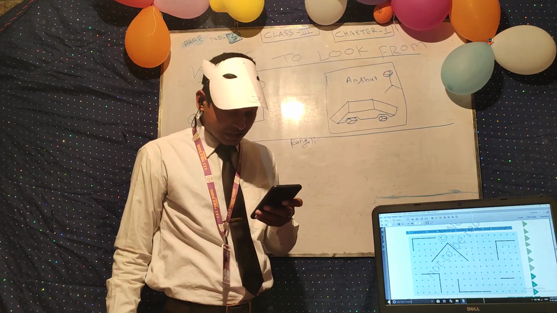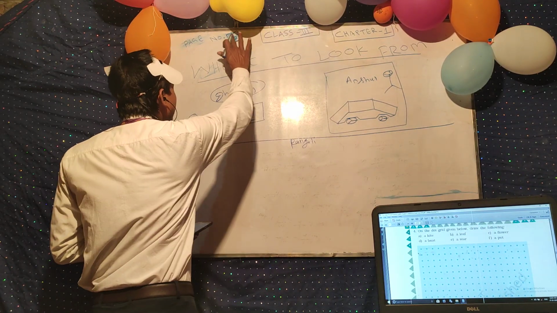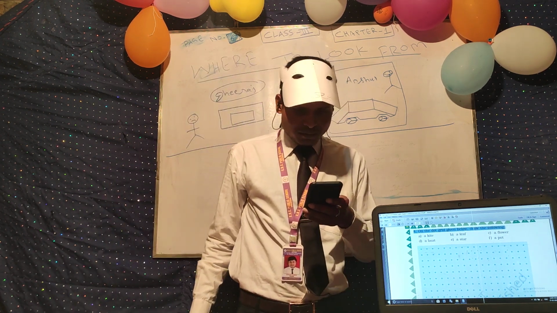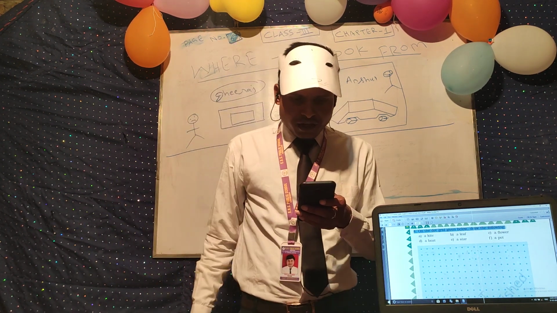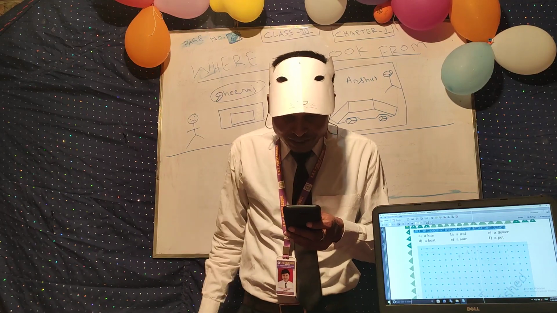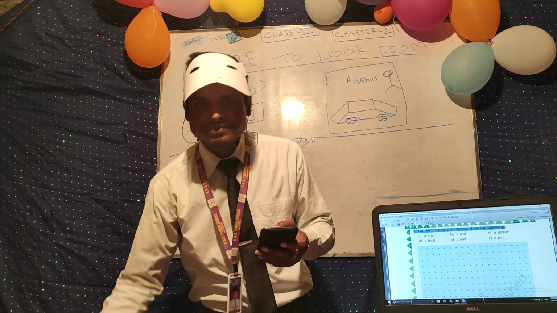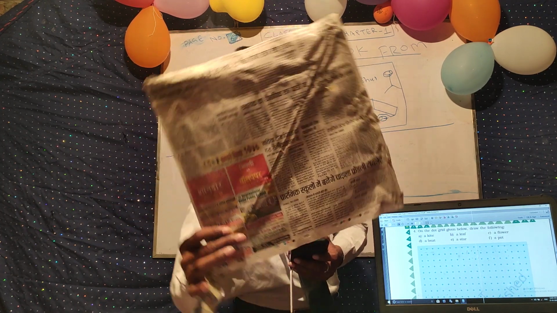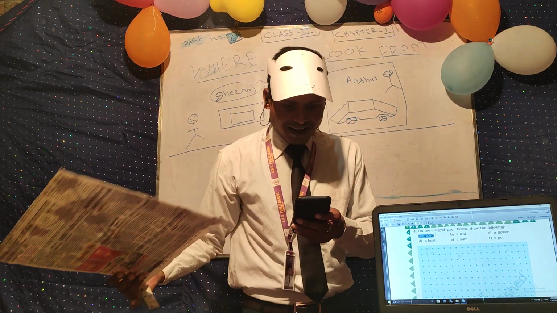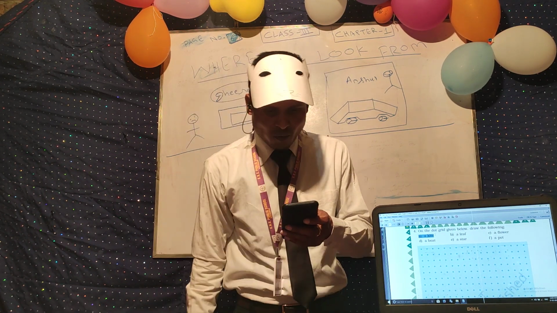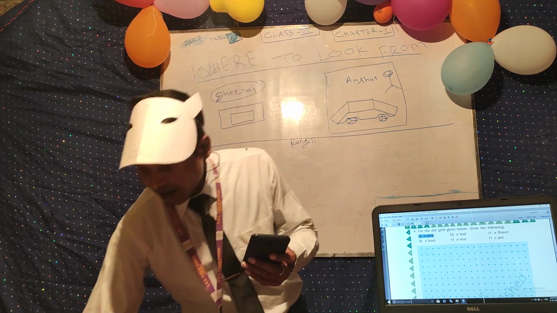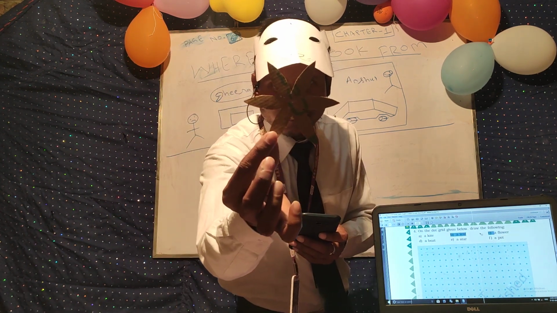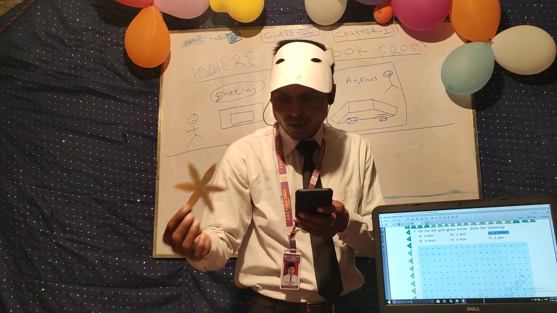Now come to page number 6. So this is page number 6. In page number 6, what we have to do: on the grid given below, draw the following. You have to draw the figure of a kite. Suppose this is the kite. Are you able to see? This is the kite, and you have to draw this on the board. A leaf, you can also say the leaf. The flower, this is the figure of a flower, and a boat.